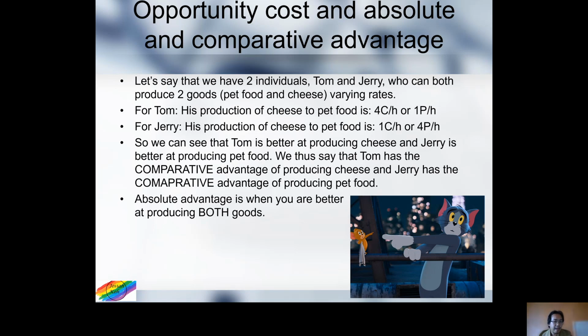But I mentioned absolute advantage, right? So what is absolute advantage about? Absolute advantage is when you are better at producing both goods. So let's say a third person comes in. Let's say I come in, I'm a third person. I can produce 5 units of cheese per hour and 5 units of pet food per hour. So I produce both. I have an absolute advantage. I am better at producing both goods than both of them.